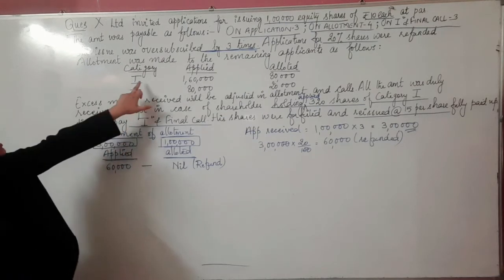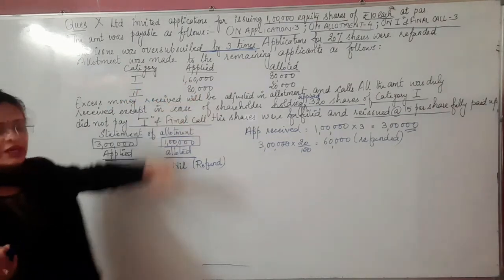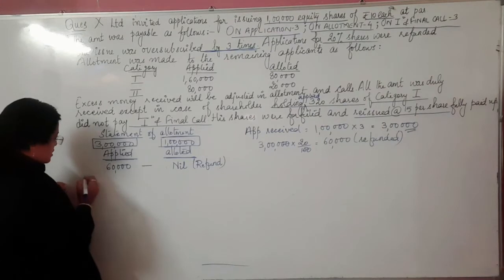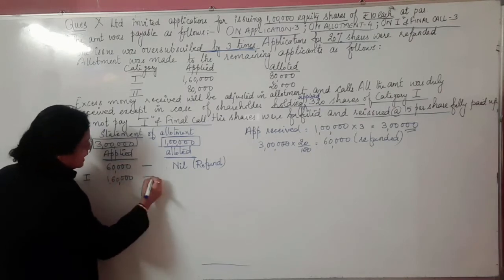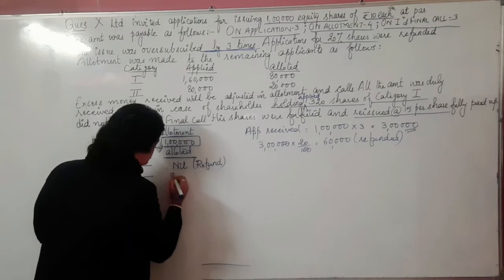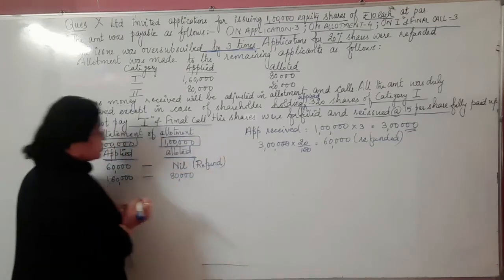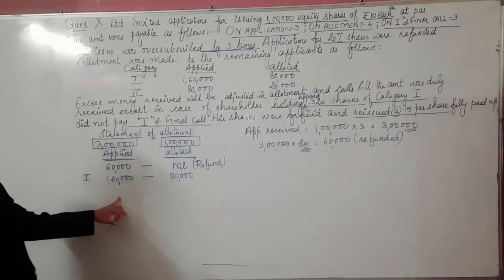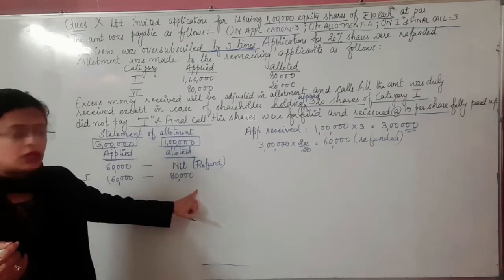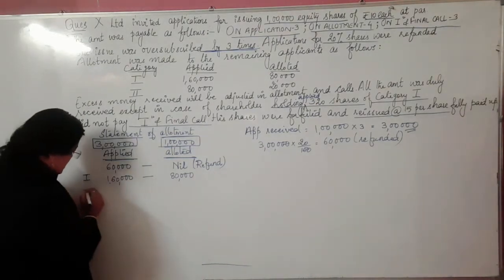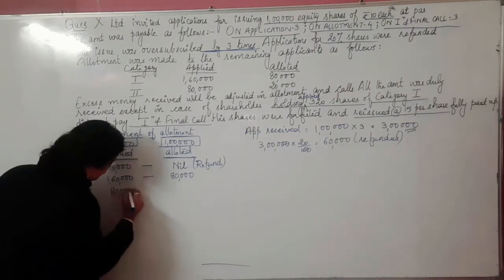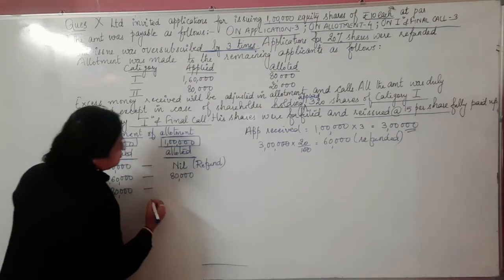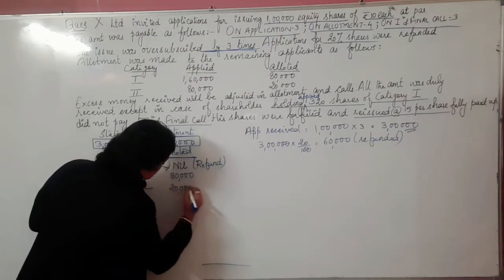Okay, now you can see further that there are two categories being given. Let's put these categories over here. The first is category number 1. It says that 1,60,000 shares were applied, and the allotted number of shares is how much? 80,000. Now the second category says a shareholder has applied for 80,000 shares and was allotted 20,000 shares.